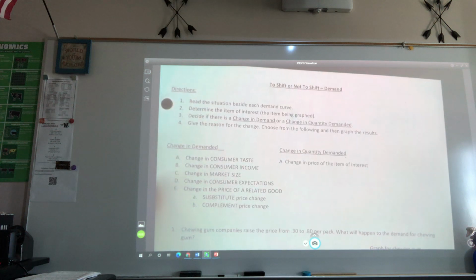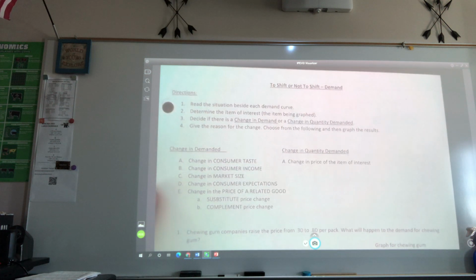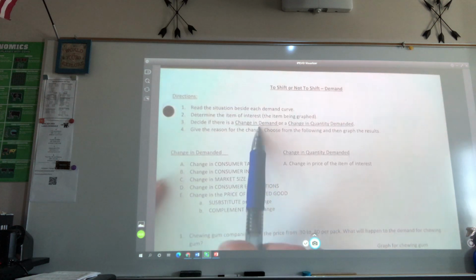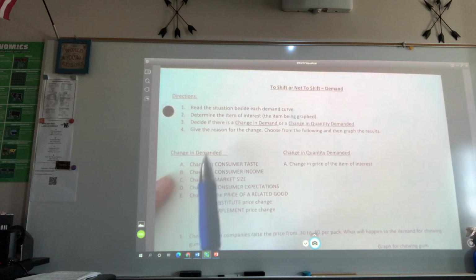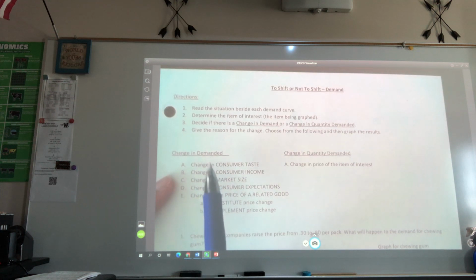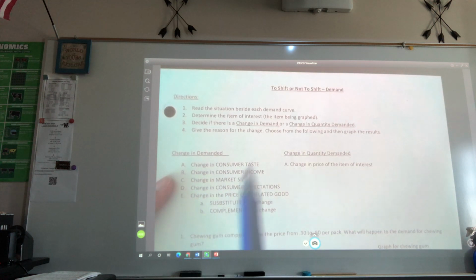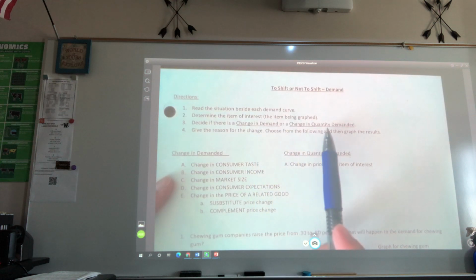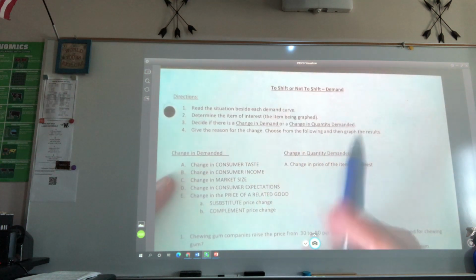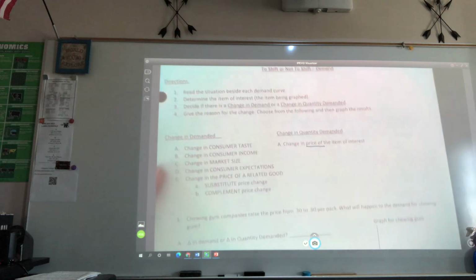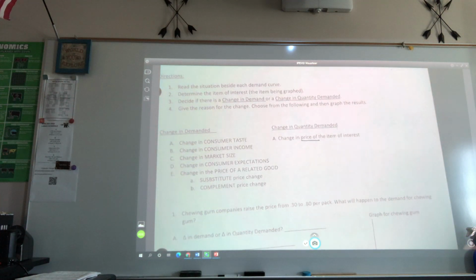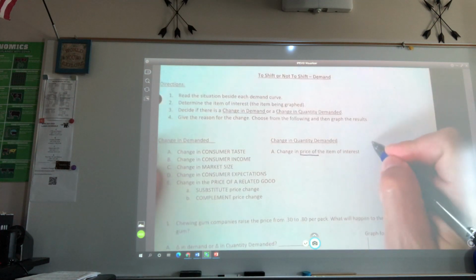We're gonna read the situations beside each demand curve. And then we're gonna determine how the item of interest should be graphed. We're gonna look at it as a change in demand, and a change in demand means something other than price has changed. Or we're gonna look to see if it's a change in quantity demanded. That's a change in price. And so we're gonna give the reason for the change, and then we're gonna graph it. So if it's a change in price, this is how it should look.